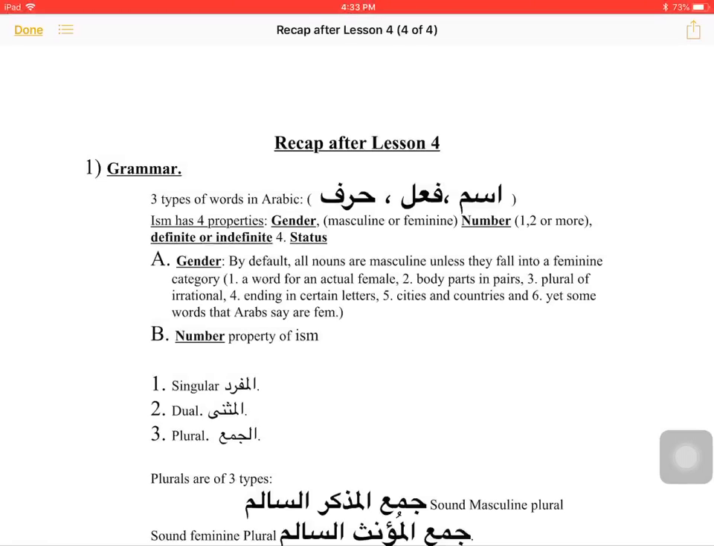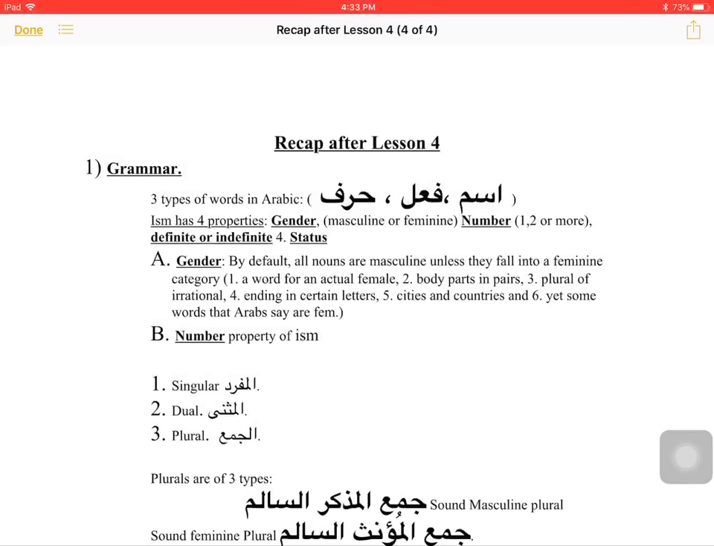Inshallah, we begin with grammar, and as always, let's recap what we have learned in grammar up till now. We studied that a word in Arabic is called a kalima, and a kalima can either be an ism or a fi'l or a harf. Then we started learning about ism, and we said that ism has 4 properties. The 4 properties of ism are its gender, number, status, and whether it's definite or indefinite.